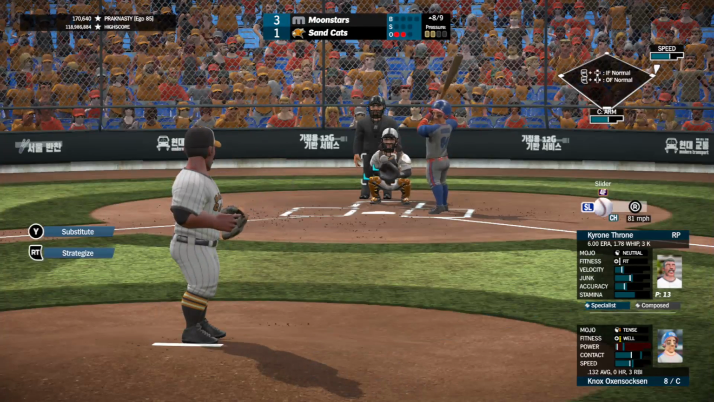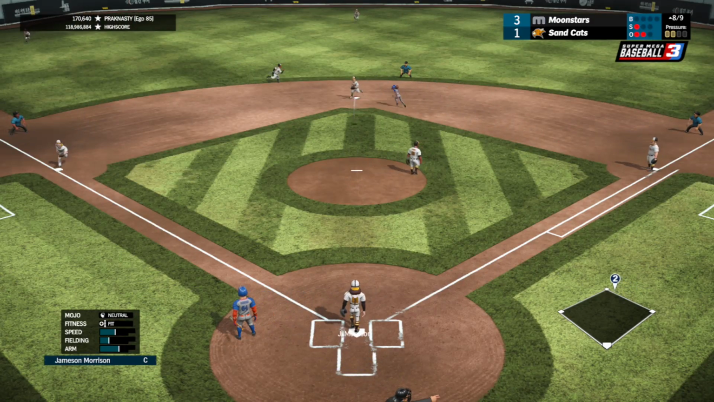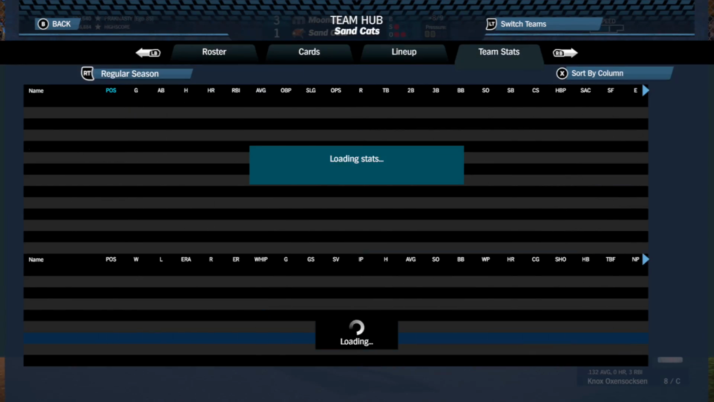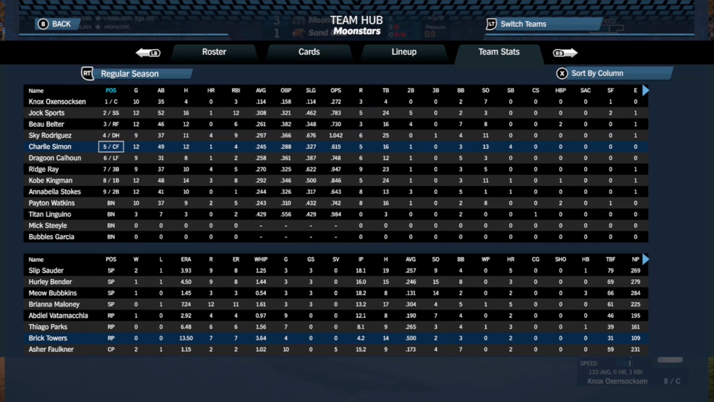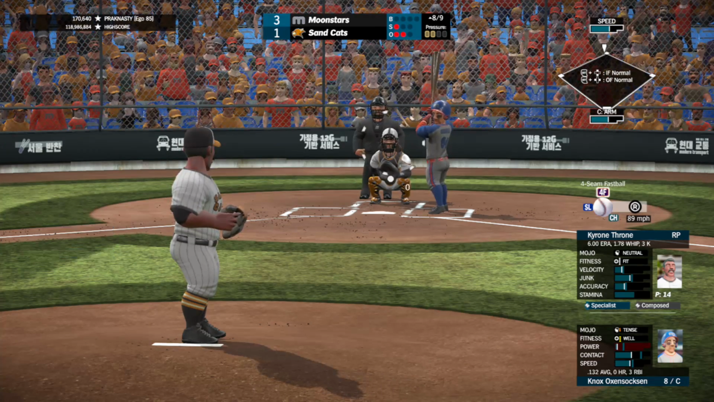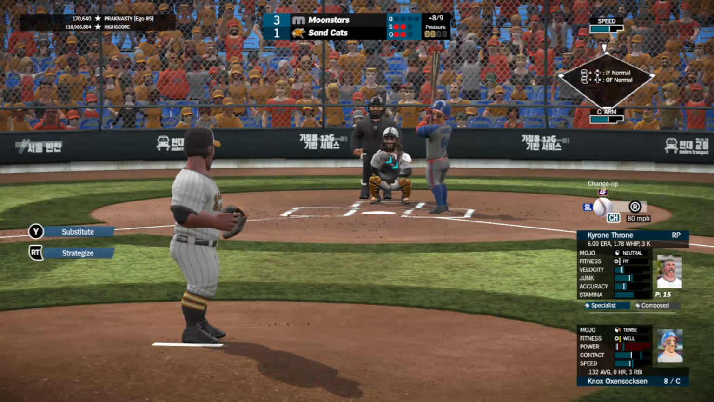Brings up Oxensoxen, 1 for 3 day for him with a single. Slider down in the waist, called a strike. Runner tries to steal second. Throw down by Morrison, just late. Stolen base for Watkins. I think that's her first of the game. She is now 1 for 1 in that category. That's her first of the season. 1-1 count to Oxensoxen with the runner in scoring position. Next pitch is a fastball down and in, called a strike, 0-2.